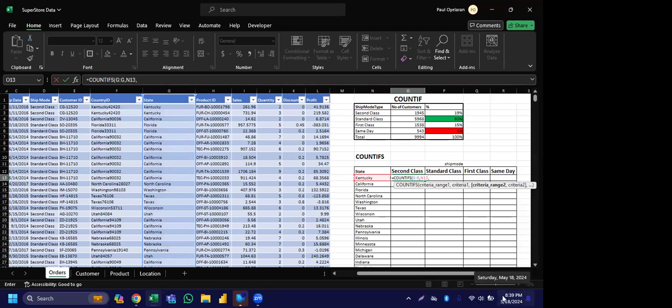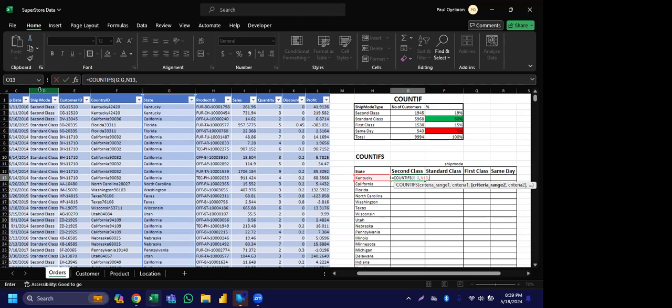So press comma. Next thing is criteria range 2. What's our criteria range 2 now? What's our criteria range 2, everyone? Second class. No, you're wrong. Our criteria range 2 will be this column D. Are we on the same page now? It's a range, not the criteria. That's why I say criteria range 2.